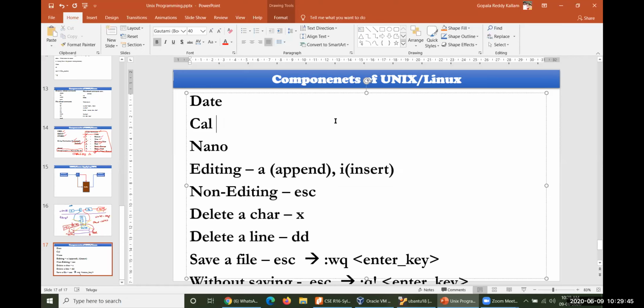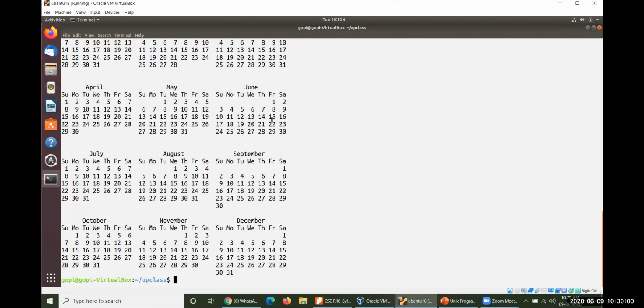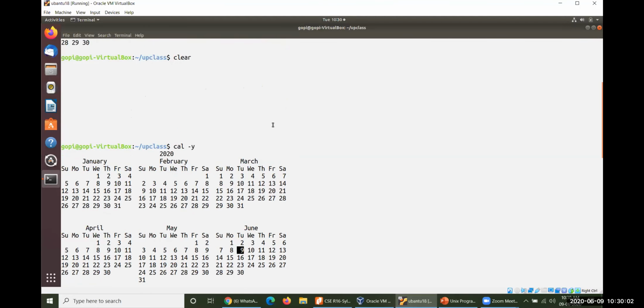How could you display that particular calendar with a year? There is a switch, hyphen y, followed by whatever year you have to mention. The number is mentioned here, and it will display the complete calendar of that particular year. So these are the two different things which are useful for us.